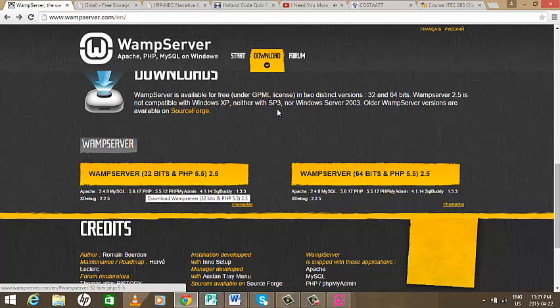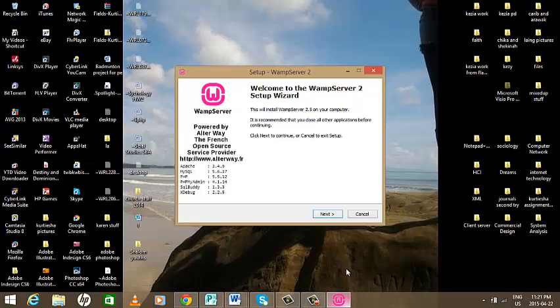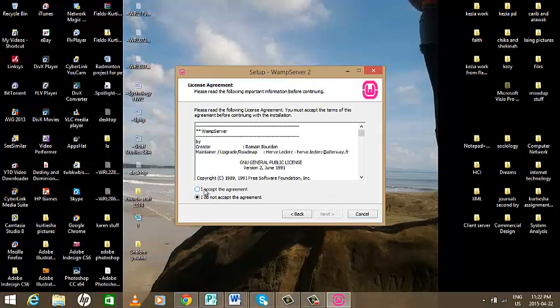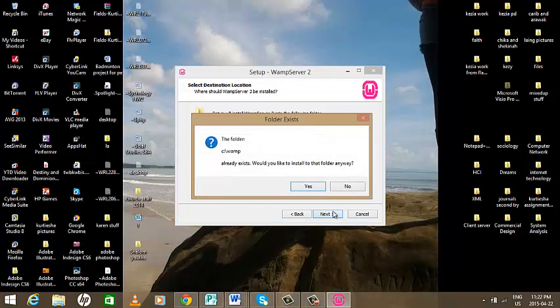After you have downloaded the file, you can open it up, and it is going to open up into the WAMP server setup wizard. So you're going to choose next, accept the agreement, and click on next. This is where the file will be stored, so we're just going to click next.